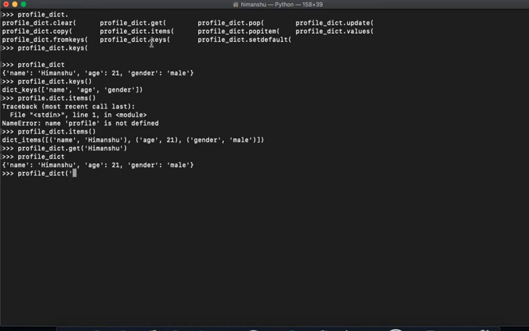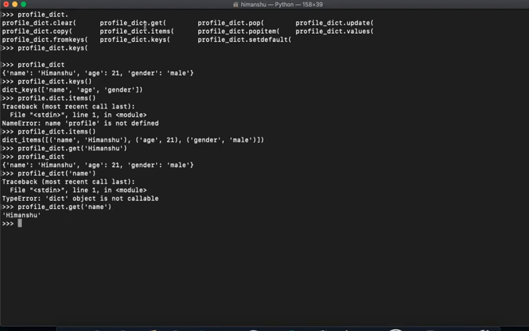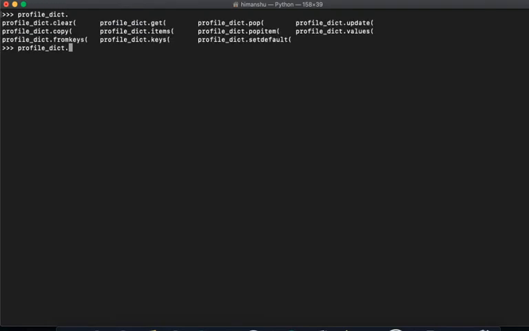If I say by name, profile underscore dict dot get name, it will give me the value. What happened here is that get works only on keys. It does not work on values, right? I hope you understand it.